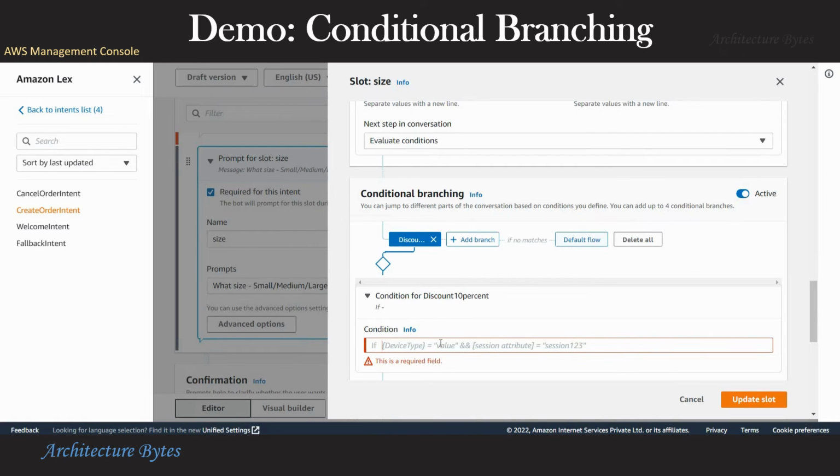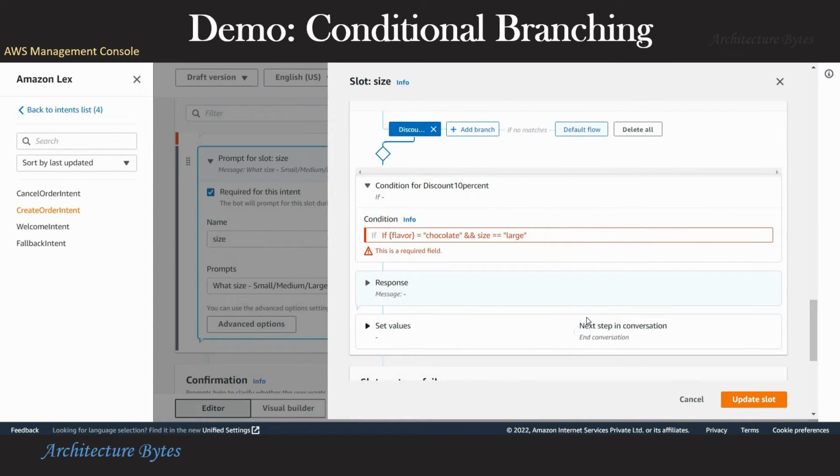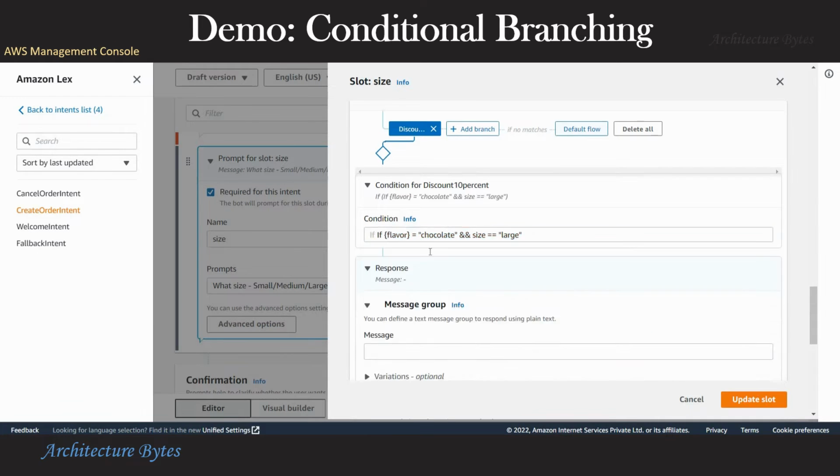And now let's write our condition. So if flavor is chocolate and size is large, then the discount should be 10%. That's what we want to do. So if flavor is chocolate and size is large, then we will provide a certain message.